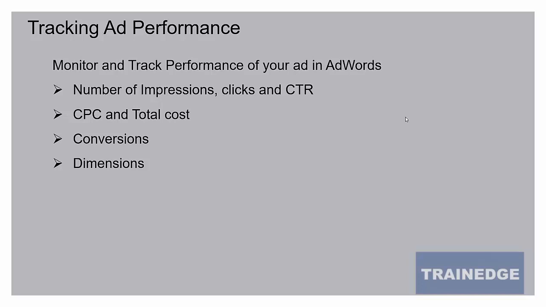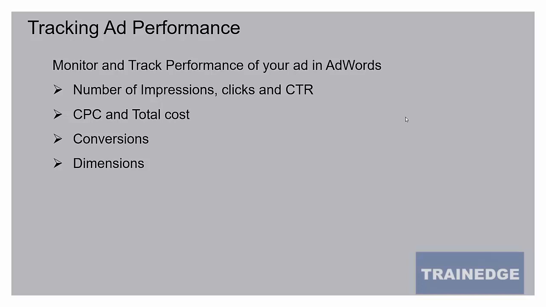So order confirmation page or thank you page is where you'll put this conversion tracking code from AdWords. And when somebody reaches that page, that code will tell Google AdWords that somebody who came through a Google AdWords campaign has reached the final page and therefore has converted. And that is how Google AdWords will track conversions for you.